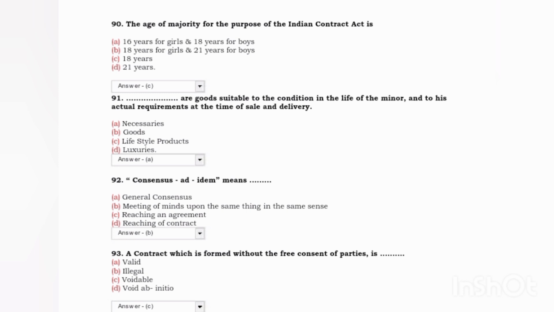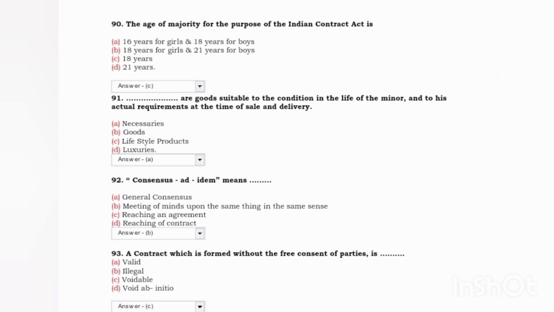Next, goods suitable to the condition in life of the minor and to his actual requirement at the time of the sale and delivery are? Answer was A, necessaries. Next, consensus ad idem means? Answer was B, meeting of the minds upon the same thing in the same sense.